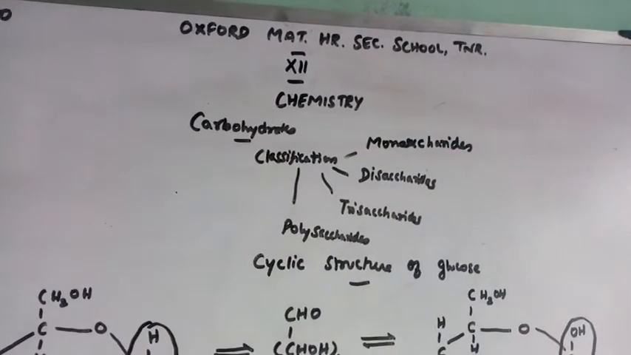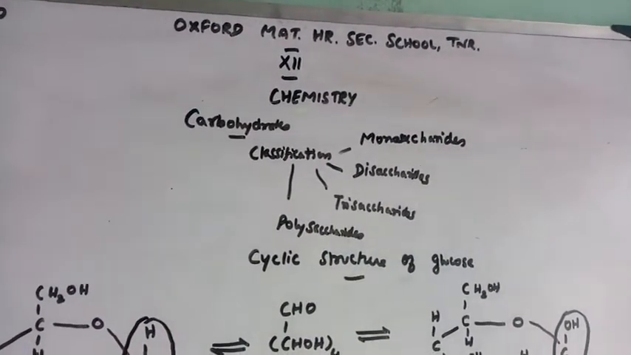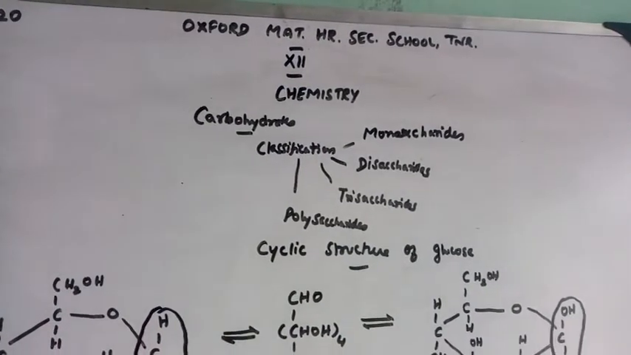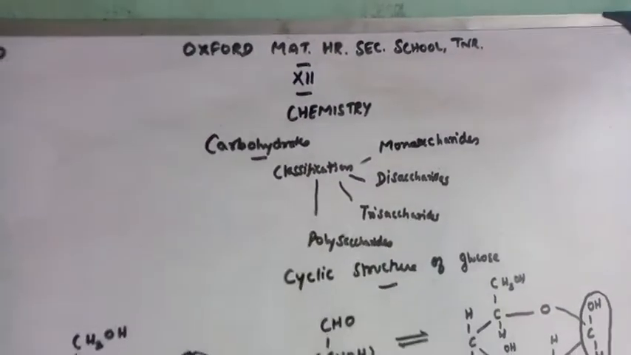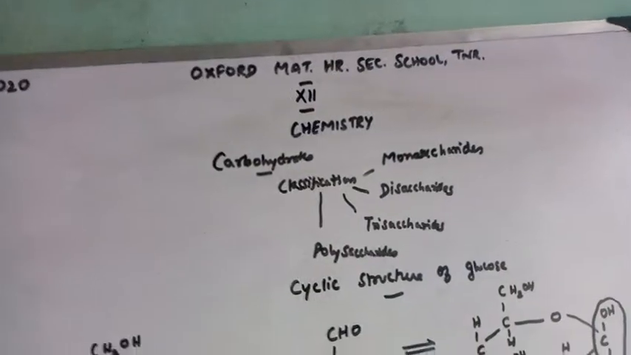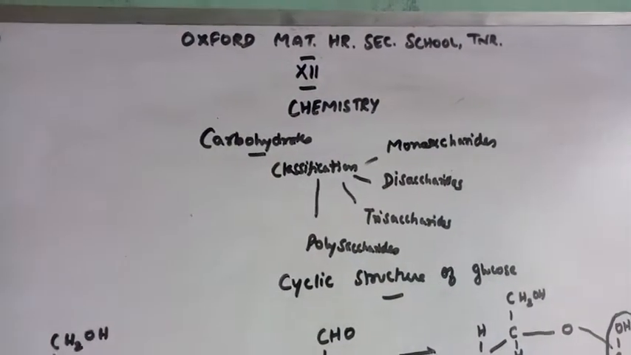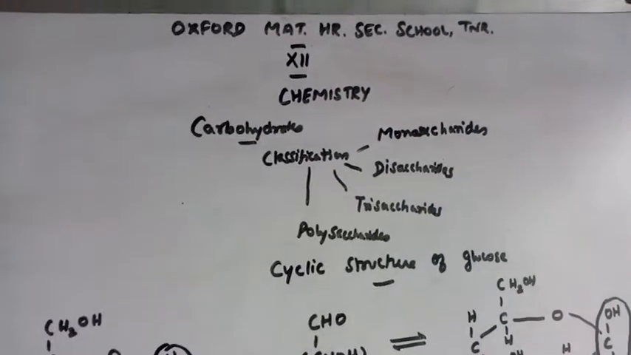Monosaccharides, when we are taking glucose, fructose like that, on hydrolysis it is giving only one sugar. So when a substance on hydrolysis gives only one sugar, then it is called a monosaccharide.